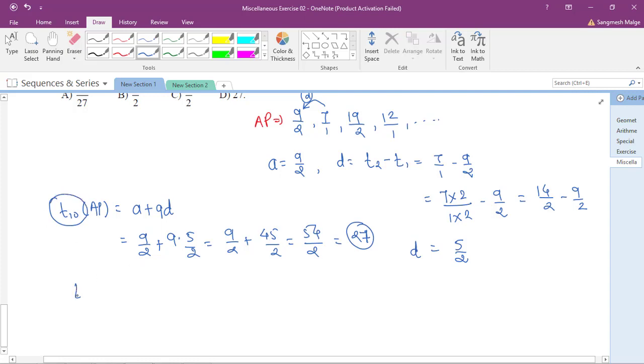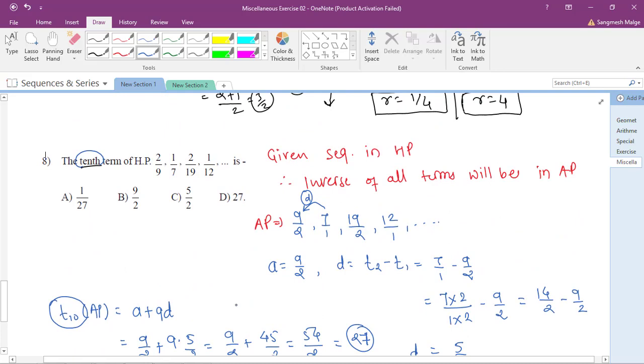Then 10th term of HP काय होईल, इसका उल्टा. So it is 1 inverse of T10 of AP. Okay, so which is nothing but 1/27. Which option is correct? 1/27. Which option is correct? Option number A. See, this option is correct. 1/27 is the 10th term of HP.